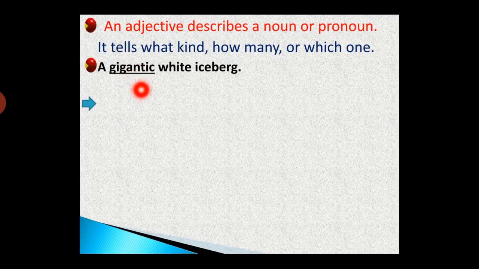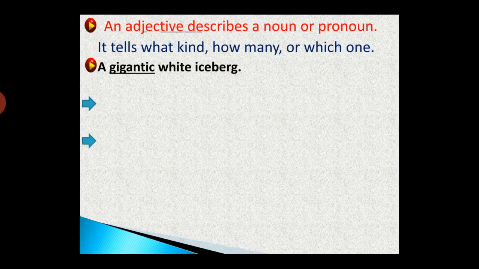Another example, a gigantic white iceberg. What is the adjective? Gigantic. Does it tell what kind, or how many, or which one? Yeah, gigantic tells what kind, because gigantic means very big. It doesn't refer to a number. It doesn't refer to a choice. And it refers to or describes iceberg.